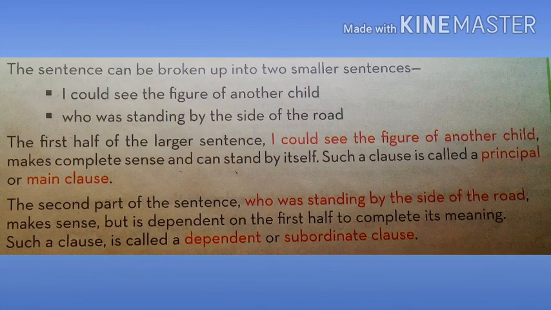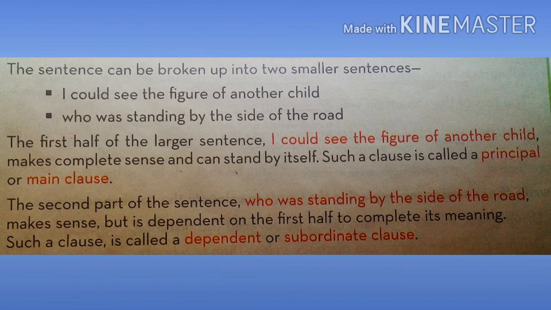That is, I could see the figure of another child, and the second one is who was standing by the side of the road. Here in both these sentences, you can see the subject and verb combination. I is the subject and could see becomes the verb. And in the next part, who becomes the subject and was standing becomes our verb. So both have a subject and verb combination.